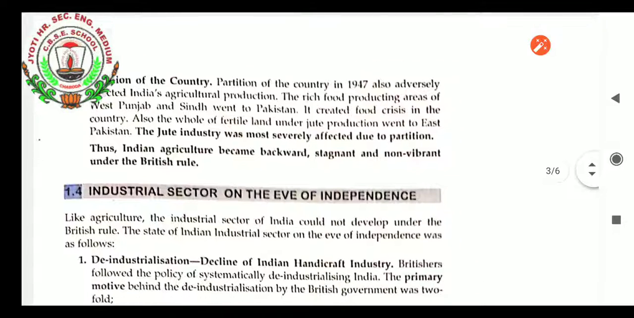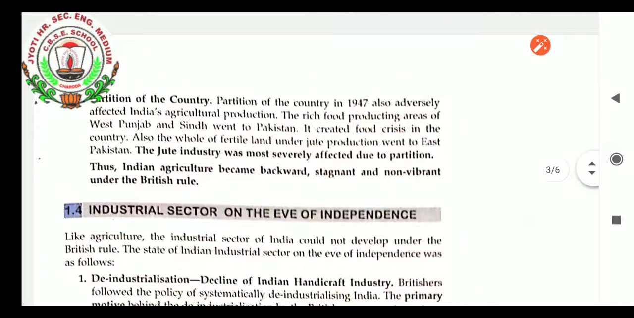The partition of the country in 1947, which you know very well is our independence year, also adversely affected India's agricultural production. The rich fruit producing areas of West Punjab and Sindh went into Pakistan. It created a food crisis in the country. Also, the whole of the fertile land under jute production went to East Pakistan. The jute industry was most severely affected due to partition. Thus, Indian agriculture became backward, stagnant, and non-vibrant under British rule.